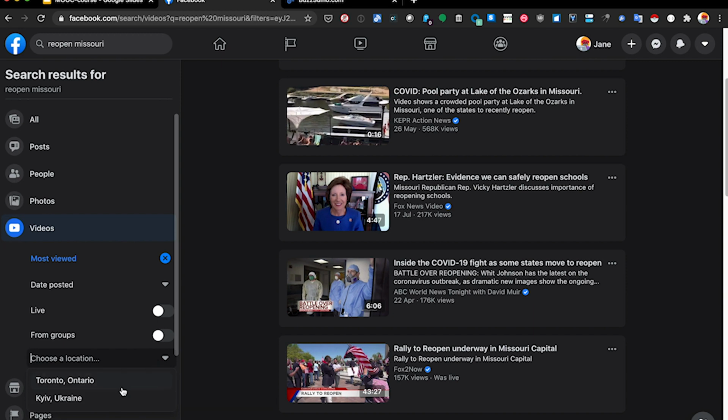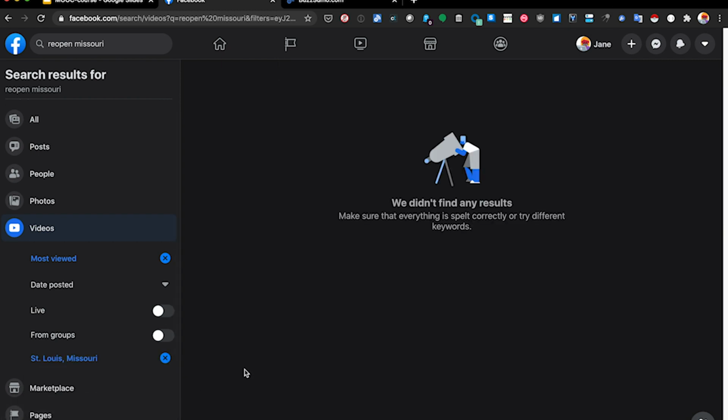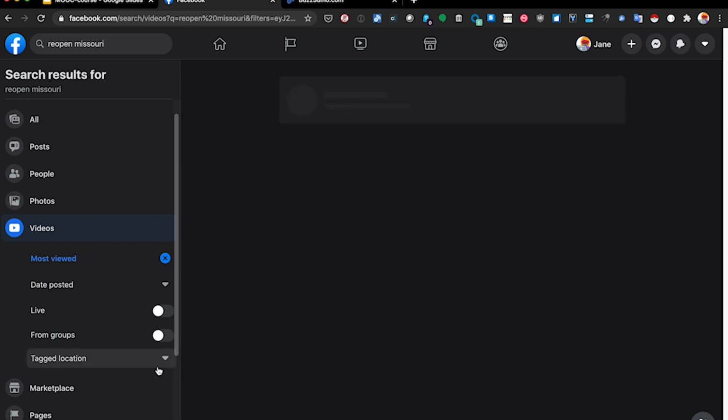And tag location, by default, will allow you to pick the locations that are associated with your profile, but you can also type in and see, for example, what's going on in St. Louis. Unfortunately, no results, and you're not able to set a full province. Excuse me, that was a very Canadian term, a full state search, but you are able to look at different cities.